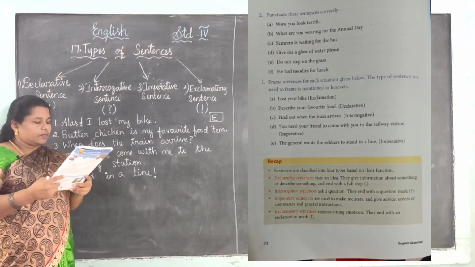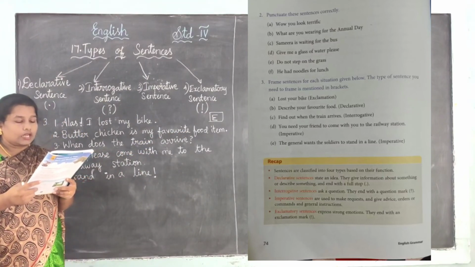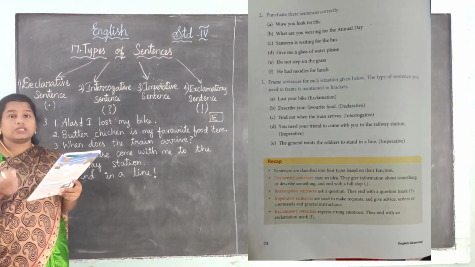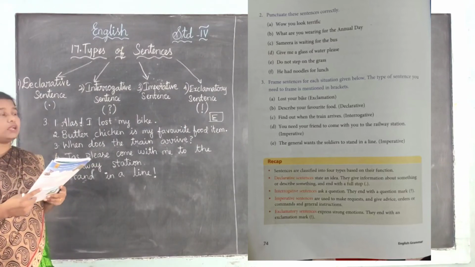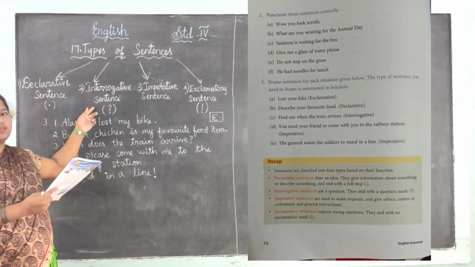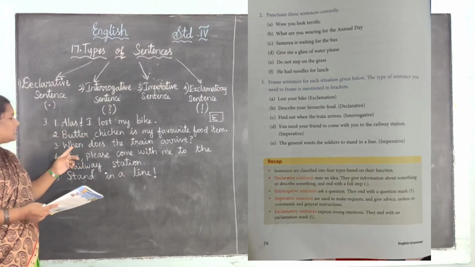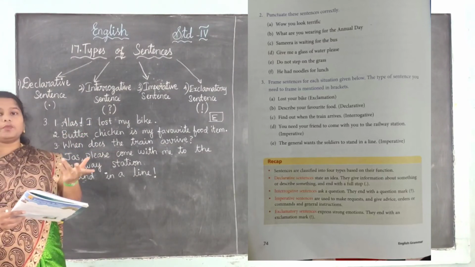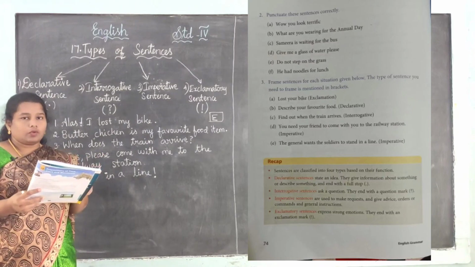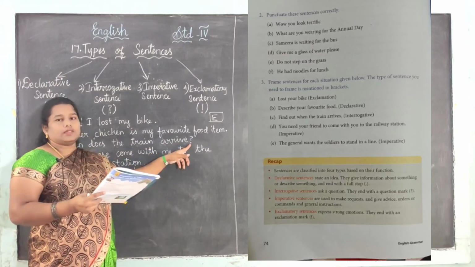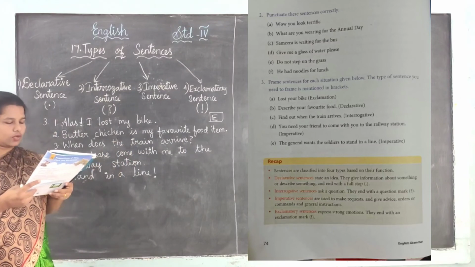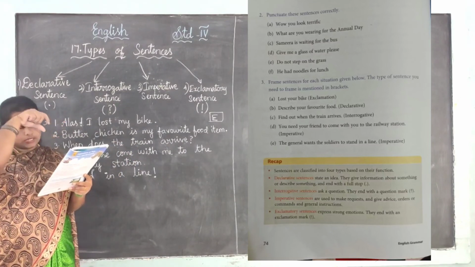Yes, next one. Find out when the train arrives. You want to change the sentence into interrogative. Interrogative means, as we already know, a question sentence. How can we change it? When does the train arrive? So you give the question mark at the end of the sentence, so it is a question sentence. Okay. Yes, next one. It is interrogative.